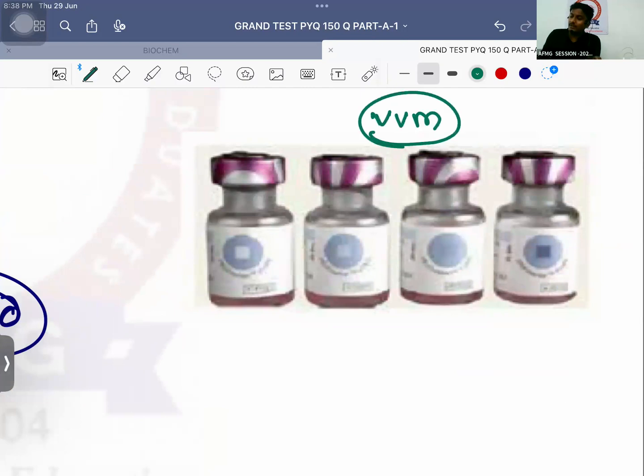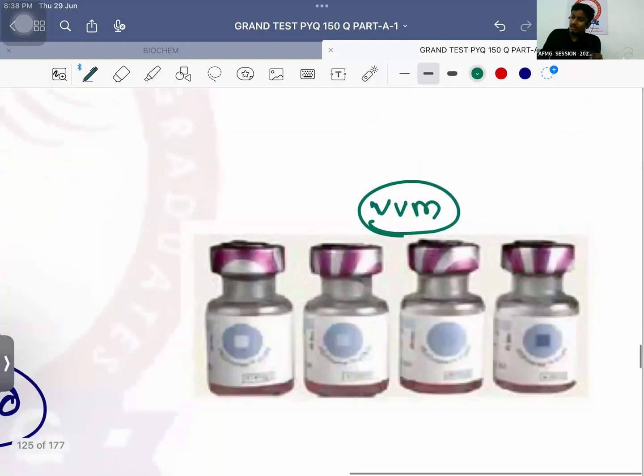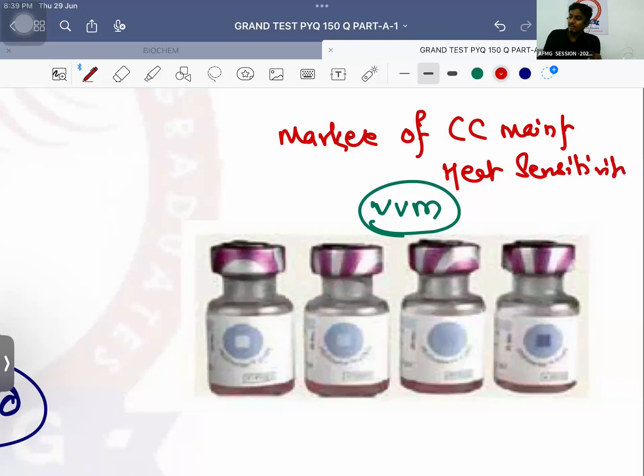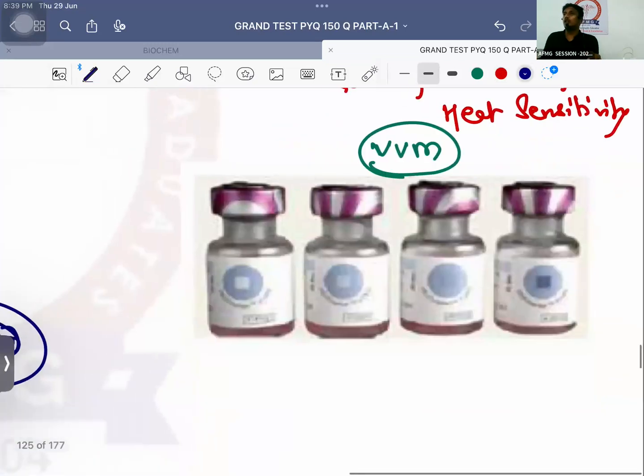VVM, that is vaccine vial monitor. Vaccine vial monitor is a marker of cold chain maintenance, or a marker of heat sensitivity of a vaccine. Please remember, if the vaccine cold chain is not maintained, what will happen? The inner square will start changing its color because it is a heat sensitive label.